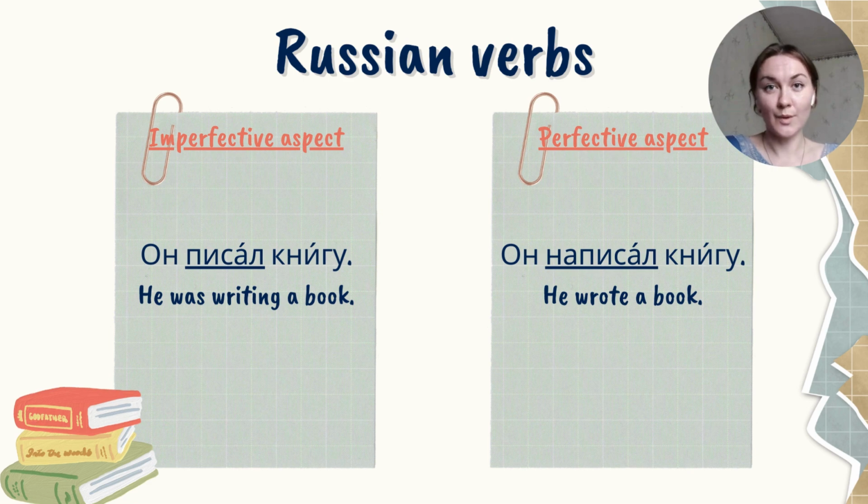So we don't know what result will be. We don't care about this. We name only the action and emphasize the process. The second example, он написал книгу, shows the result. The action is completed. The book was written from the very beginning to the very end. The result, completed action.